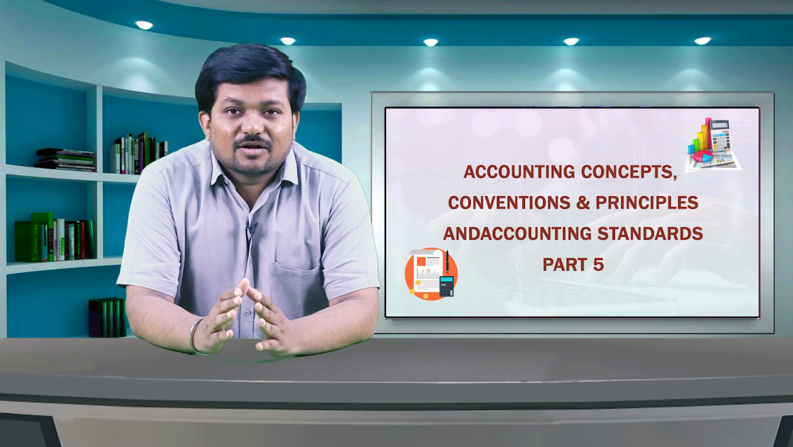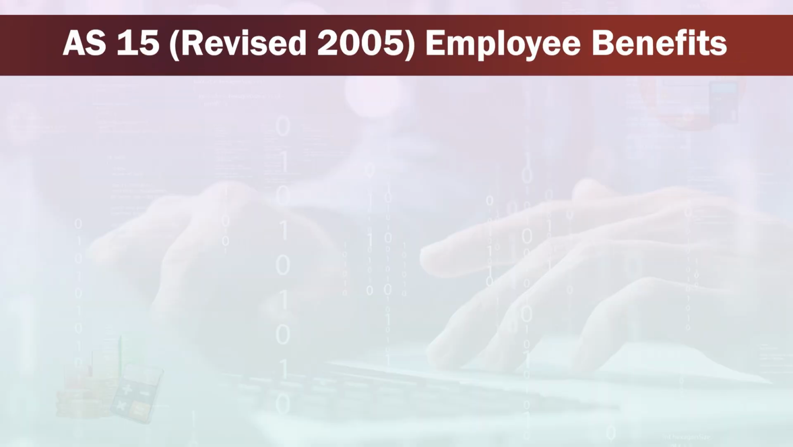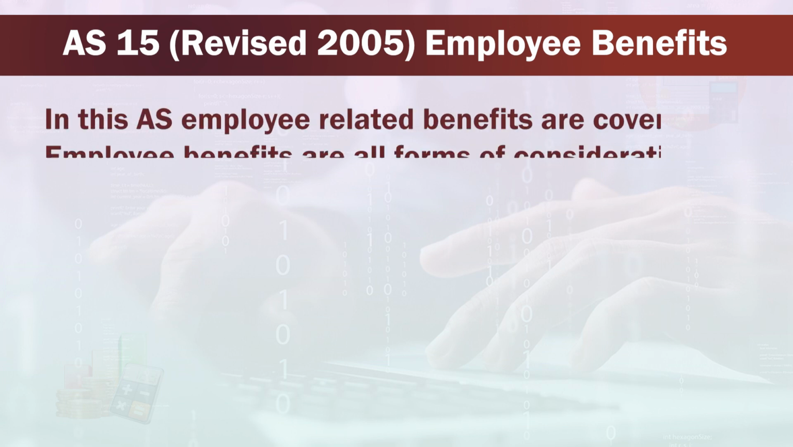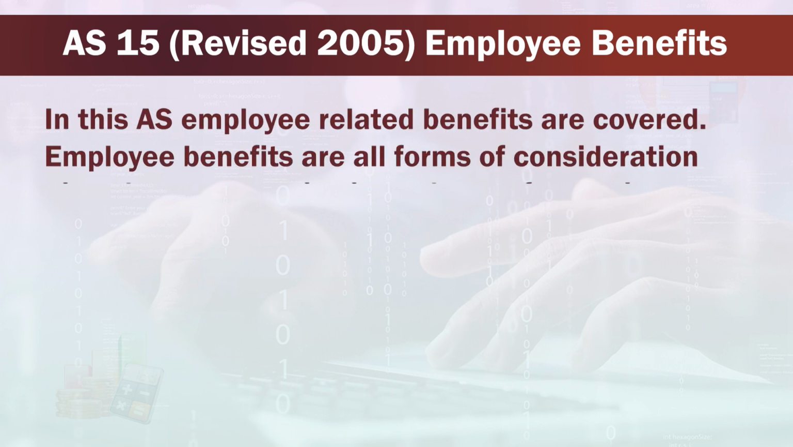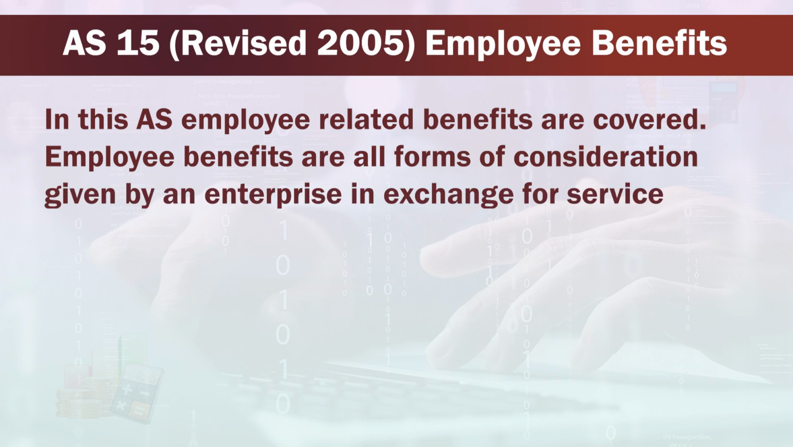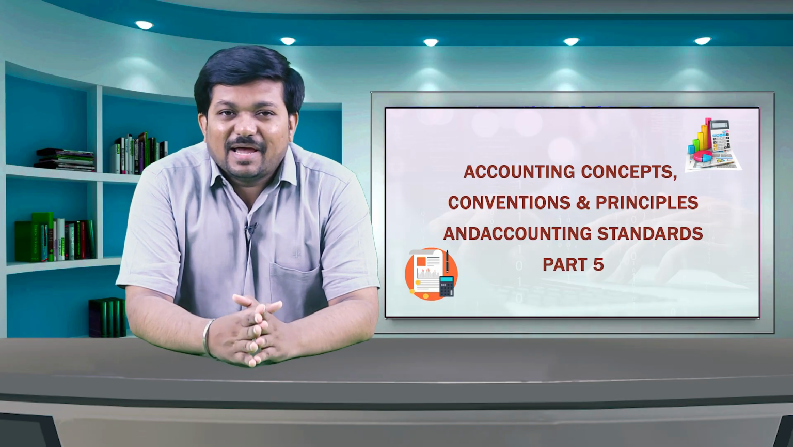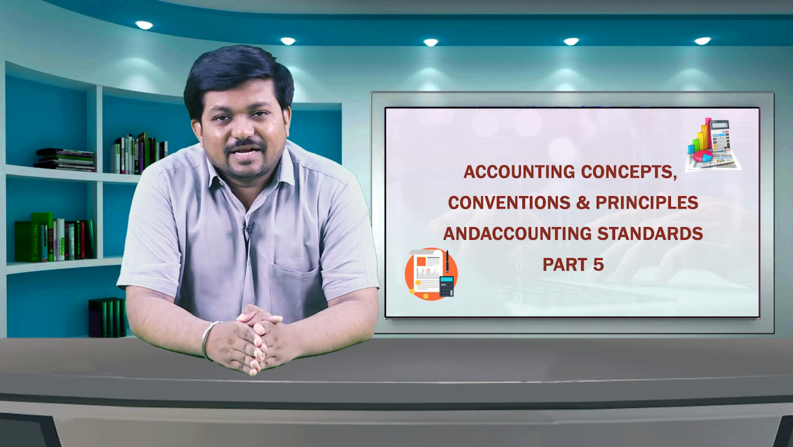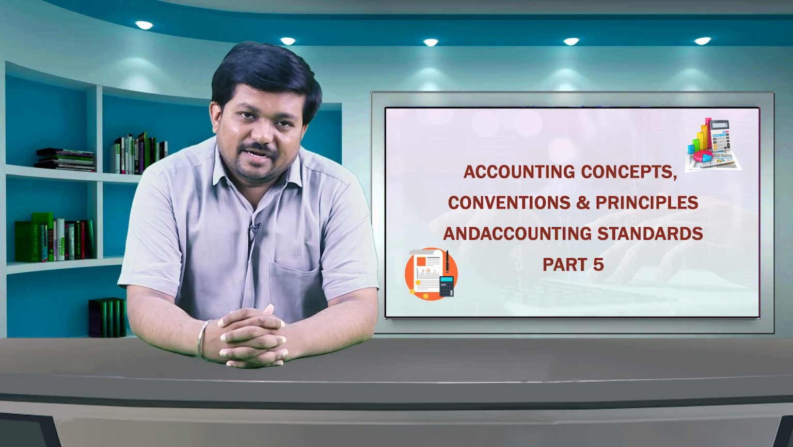exist. Now, we will see AS 15, Employee Benefits, which is revised in 2005. In these AS, employee related benefits are covered. Employee benefits are all forms of consideration given by an enterprise in exchange for services rendered by the employees. How these benefits should be reflected in accounts is recommended.